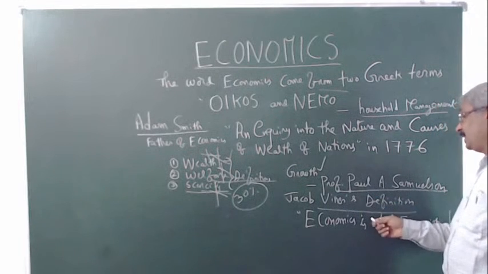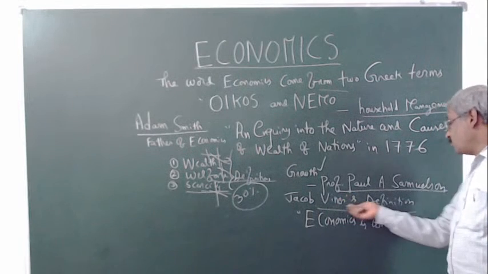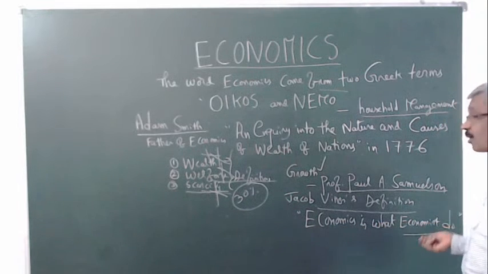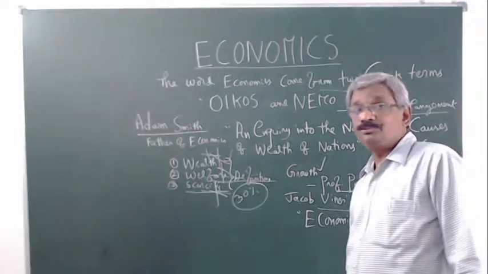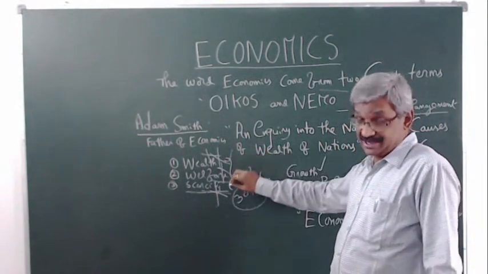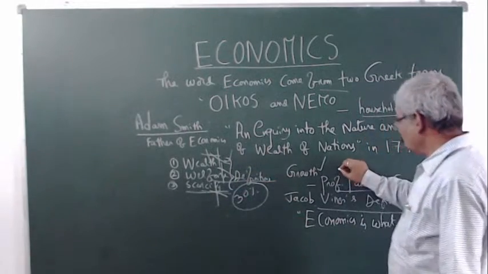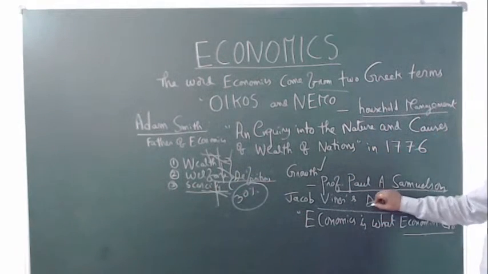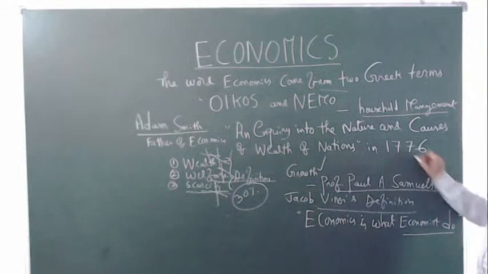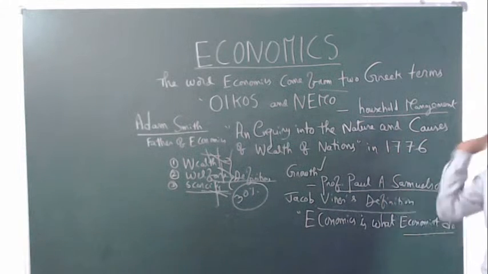That is Jacob Viner's definition: economics is what economists do. So the wealth definition, welfare definition, scarcity definition, growth definition, and Jacob Viner's definition of what economists do are all the definitions of economics.